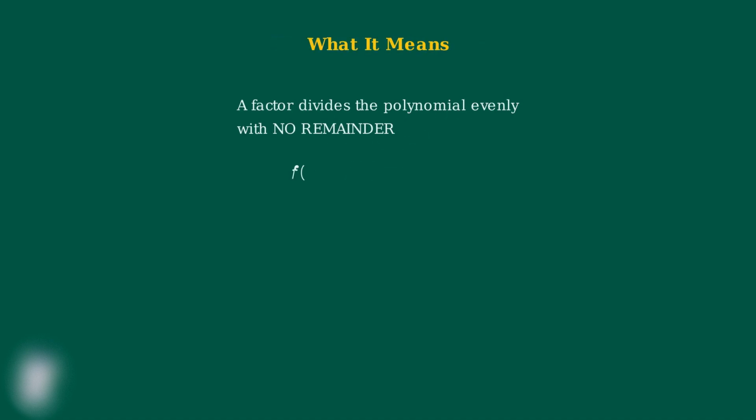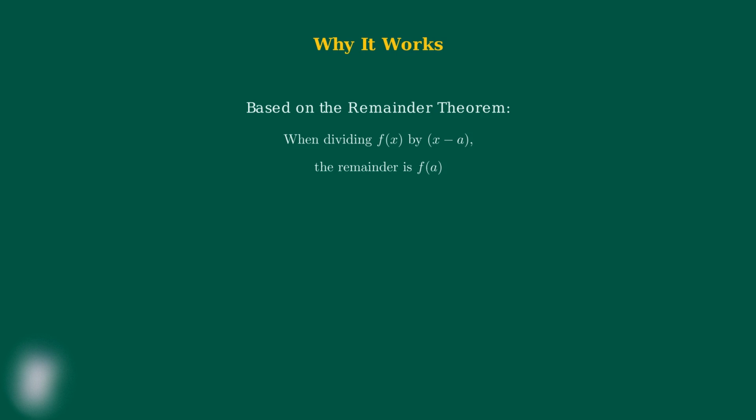First, let's understand what it means for something to be a factor of a polynomial. A factor of a polynomial divides the polynomial evenly, leaving no remainder. Now, why does this theorem work? The factor theorem is actually based on the remainder theorem. When you divide f of x by x minus a, the remainder is f of a. If f of a equals 0, then the remainder is 0. And if the remainder is 0, that means x minus a divides f of x evenly, making it a factor.